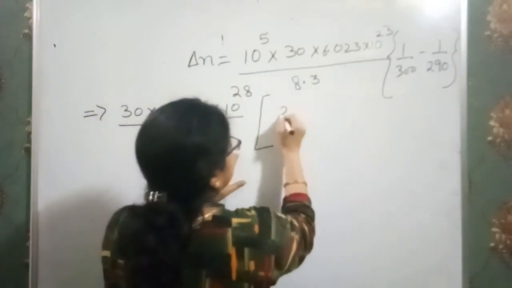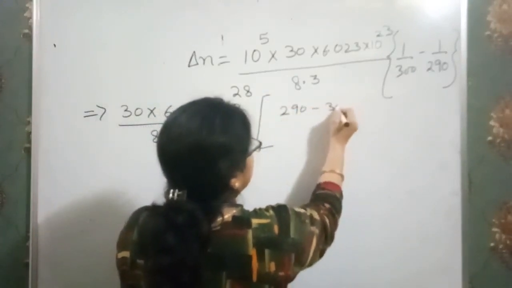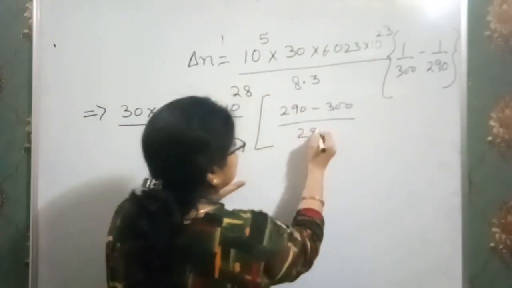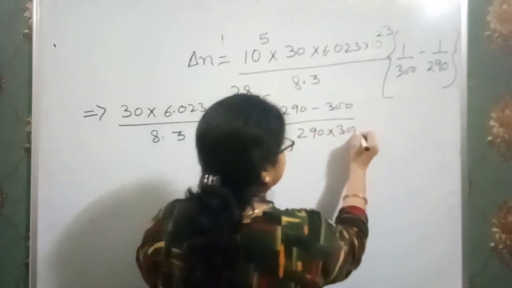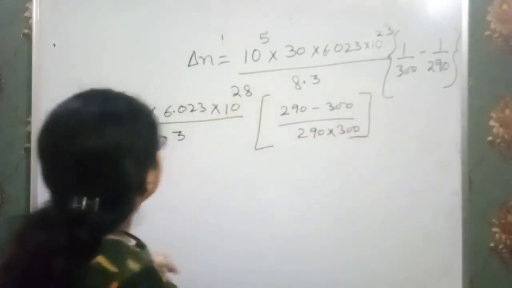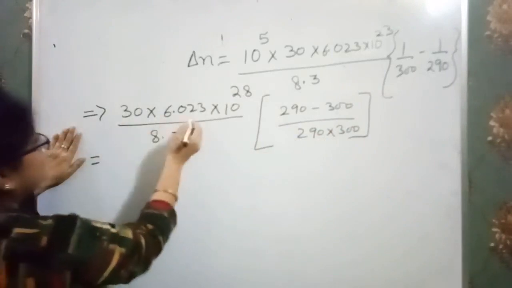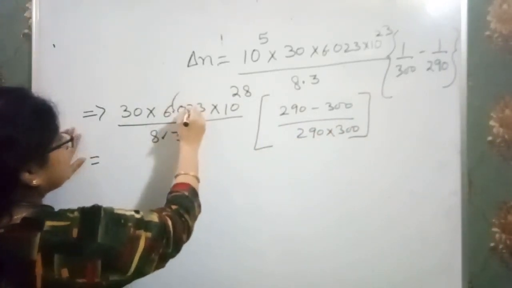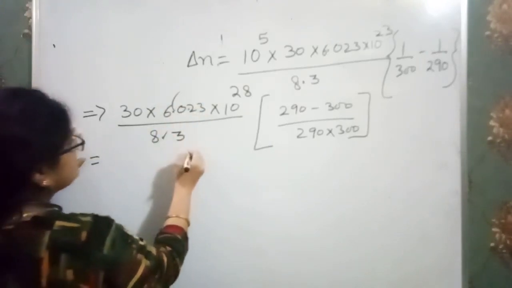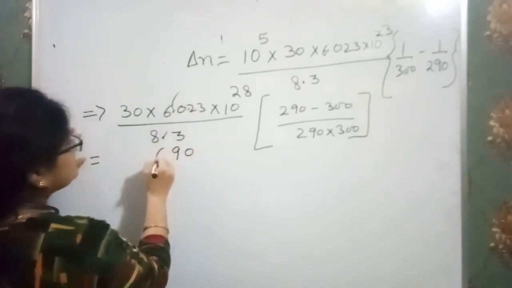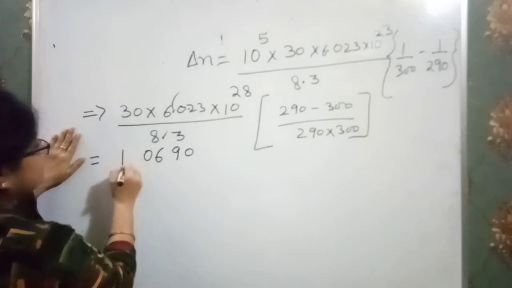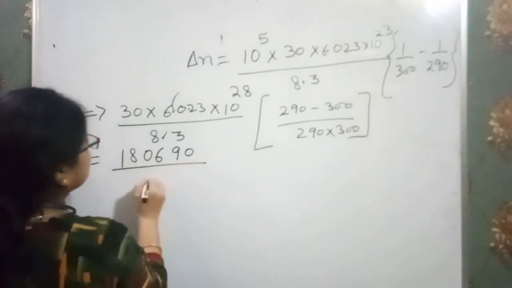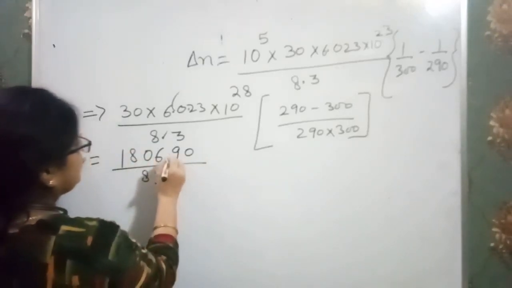Here I have 290 minus 300 over 290 into 300. Okay. Now I am just multiplying them.